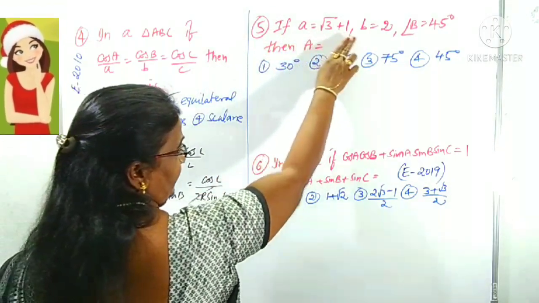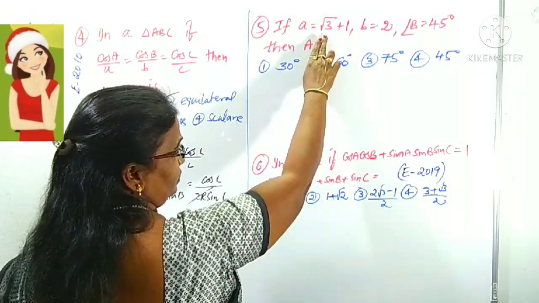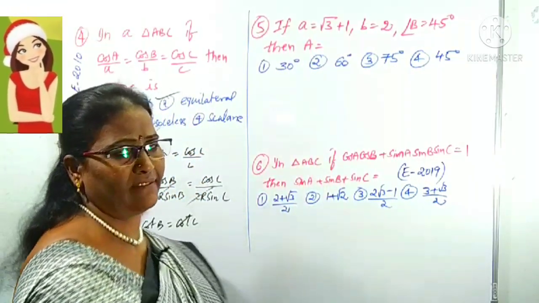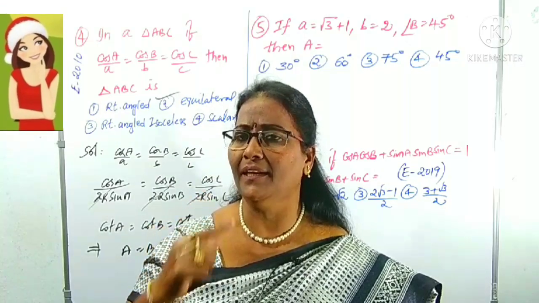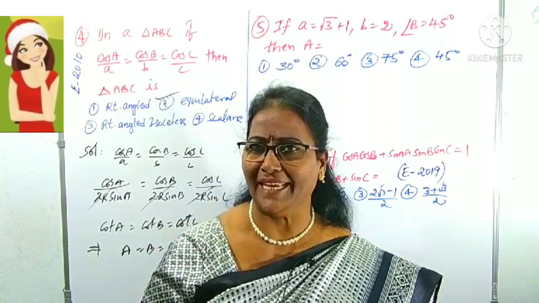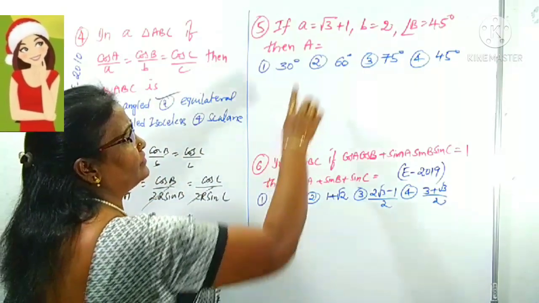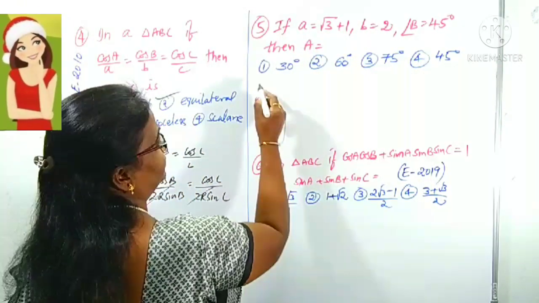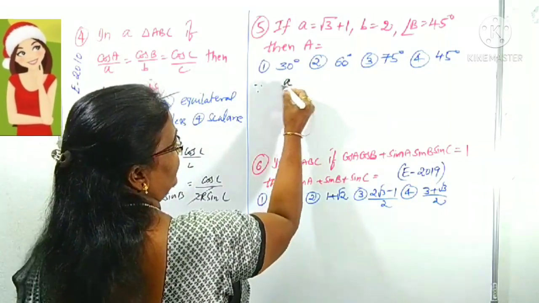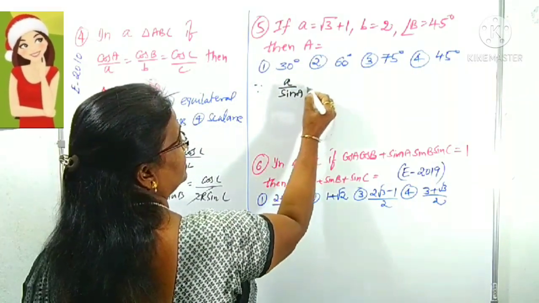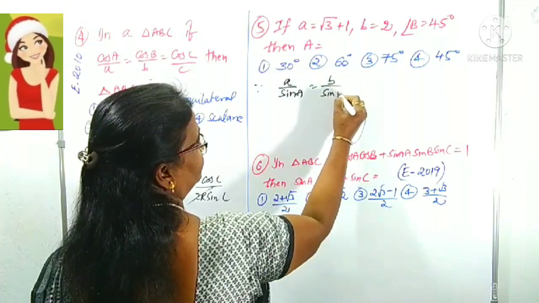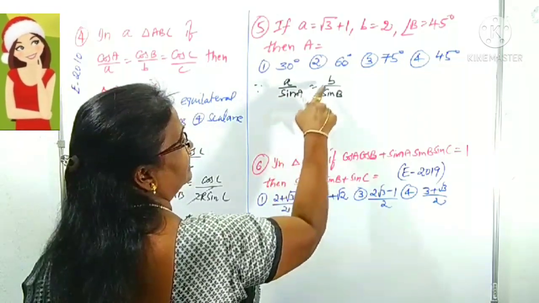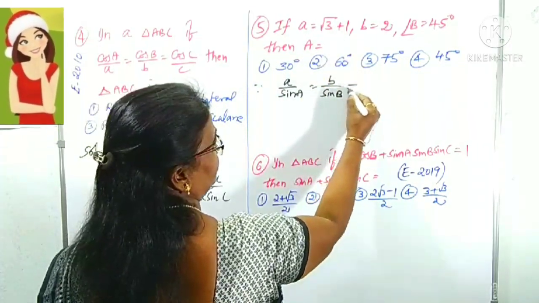Fifth question. In triangle ABC, two sides of lengths are given: a is root 3 plus 1, b is equal to 2, and one of the angles, B, is 45 degrees. We want to find one more angle, A. For that, since there are two sides with angle B, we can use the sine rule. By the sine rule, a by sine A is equal to b by sine B. We already know the a side, we don't know angle A, and the b side too, we can substitute them.